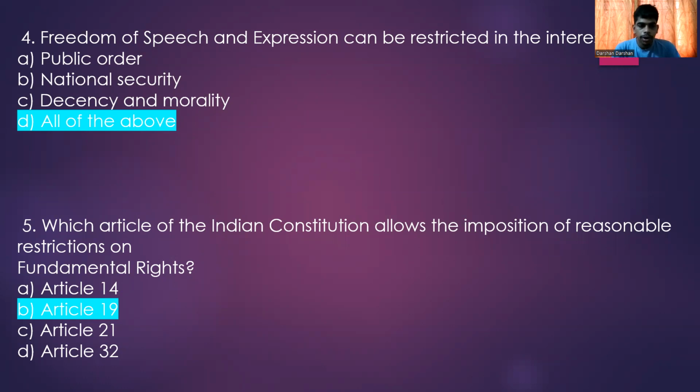security, decency and morality. The fifth question we can see here: which article of the Indian Constitution allows the imposition of reasonable restrictions on fundamental rights? Option A, Article 14, option B, Article 19, option C, Article 21, option D, Article 32. The correct answer is option B, Article 19.